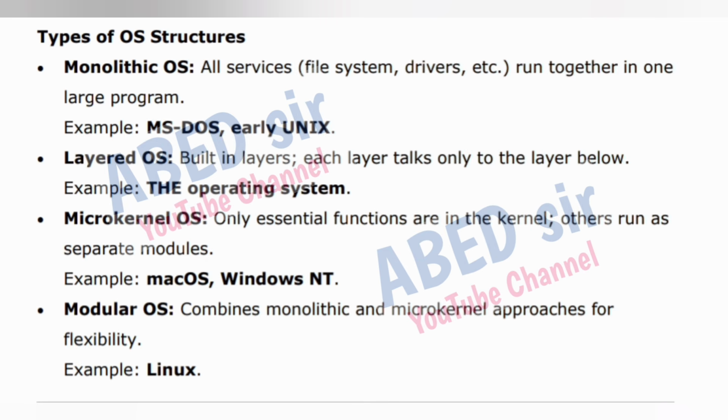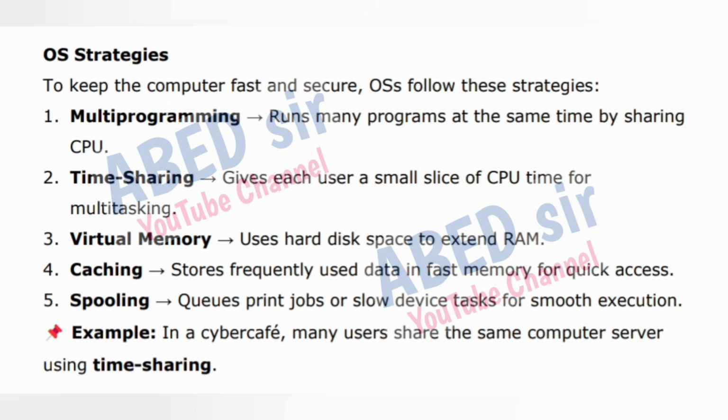Example, macOS, Windows NT. Modular OS combines monolithic and microkernel approaches for flexibility. Example, Linux.